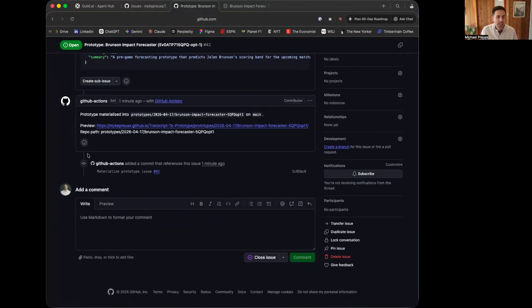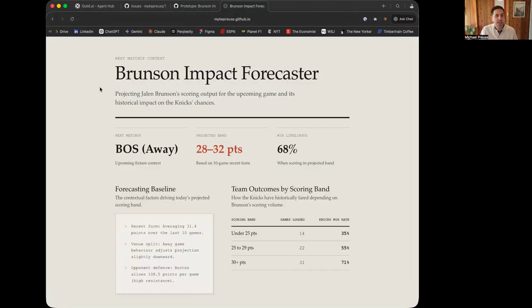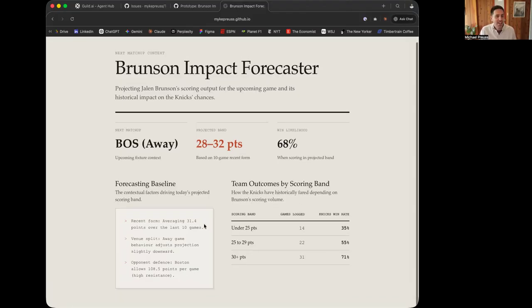But the really cool thing is I've integrated GitHub Pages. So we've got a link to the actual prototype here. So the Brunson Impact Forecaster. So it's saying Boston is the next matchup. The projected band that Jalen's going to need to score based on the 10 games is if he scores between 28 and 32 points, there's a 68% chance that they're going to win.